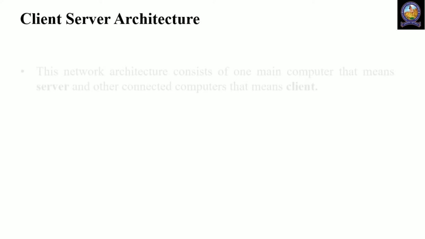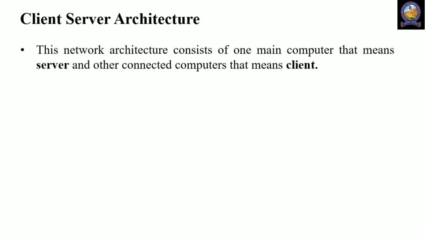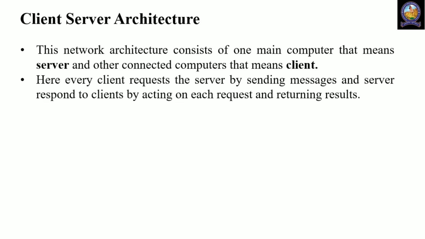Client-server architecture. This network architecture consists of one main computer, that means server, and other connected computers, that means clients. Here every client requests the server by sending messages, and the server responds to clients by acting on each request and returning results.